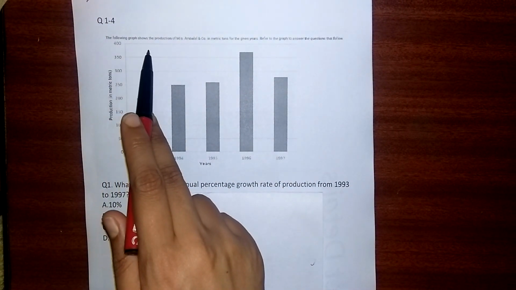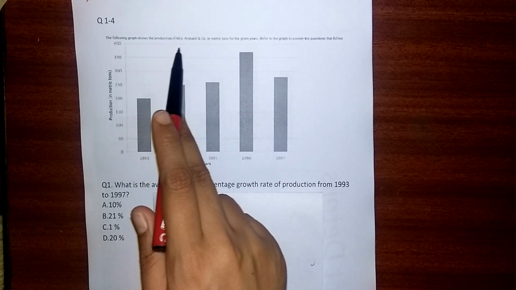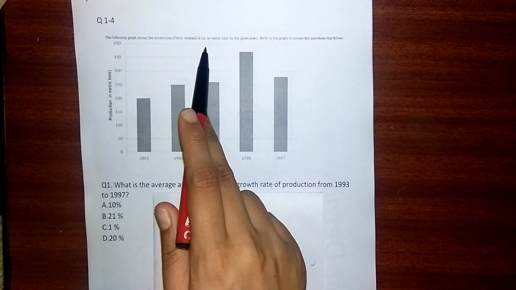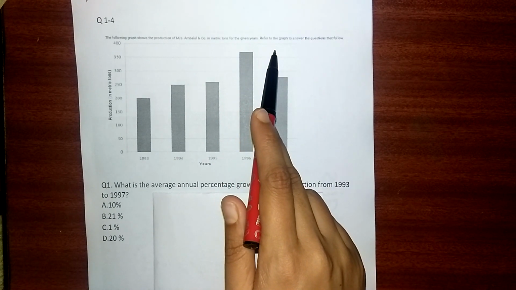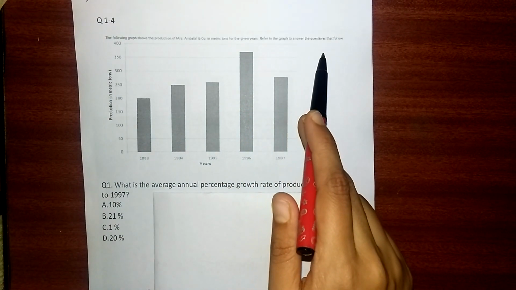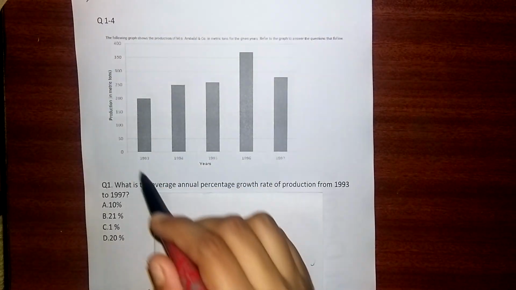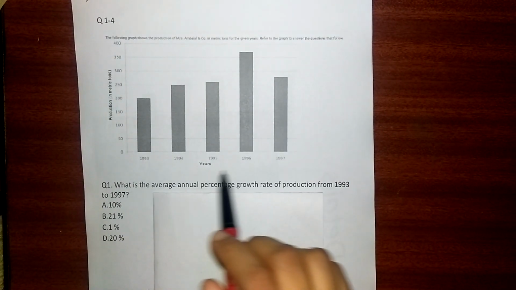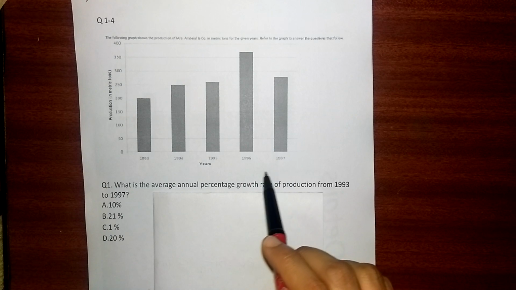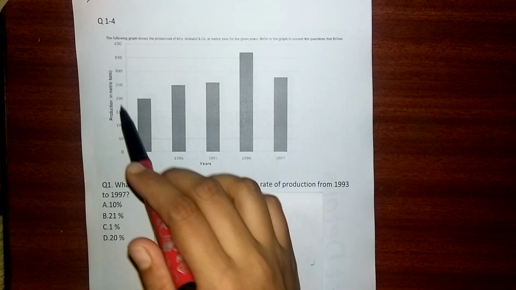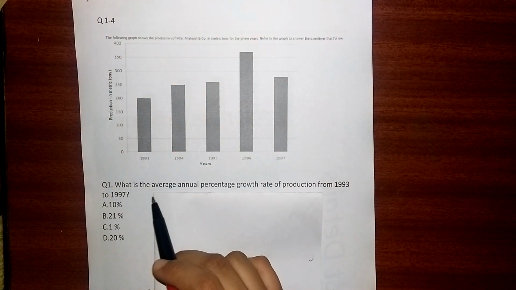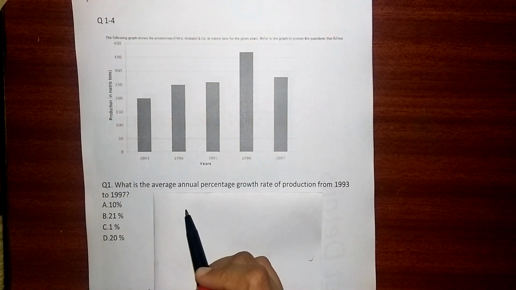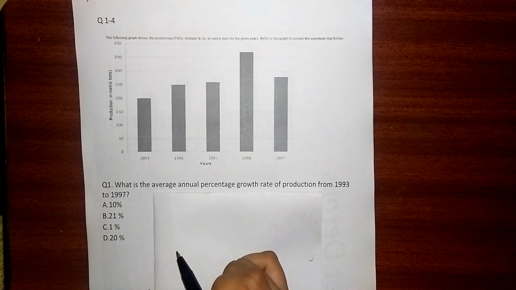The following graph shows the production of Ambalal and Company in metric tons for the given years. Refer to the graph to answer the questions that follow. Now this is the graph where we are given the years from 93 to 97, and we are given the production in metric tons. Now the first question is, what is the average annual percentage growth rate of production from 1993 to 1997?